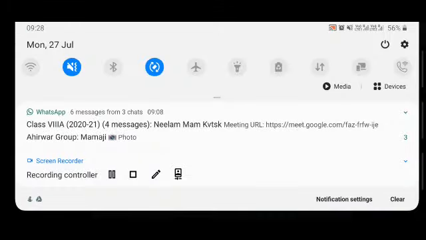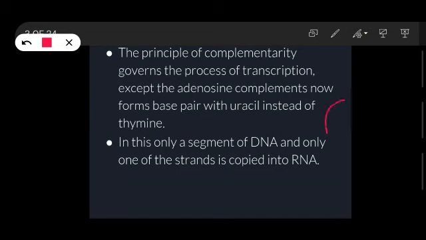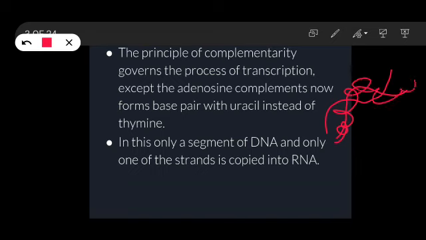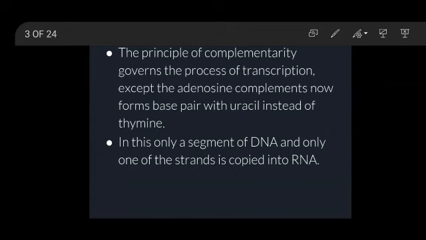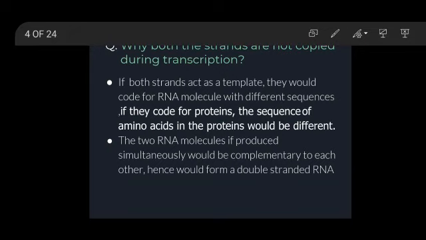Suppose this is DNA. Only one strand of the DNA will be copied into the RNA, so only one strand of RNA will be formed here, or sometimes only a particular segment might get transcribed into the RNA. So these are the points that you have to remember about transcription.